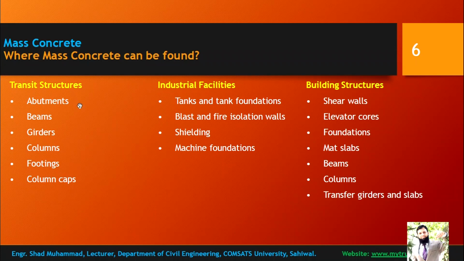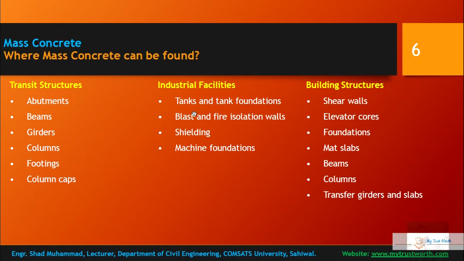Where mass concrete can be found: in transit systems, in transportation areas, in industrial facilities, in building structures. So in transportation, in bridges, abutments, beams, girders, columns, footings, column caps, all are mostly mass concrete.